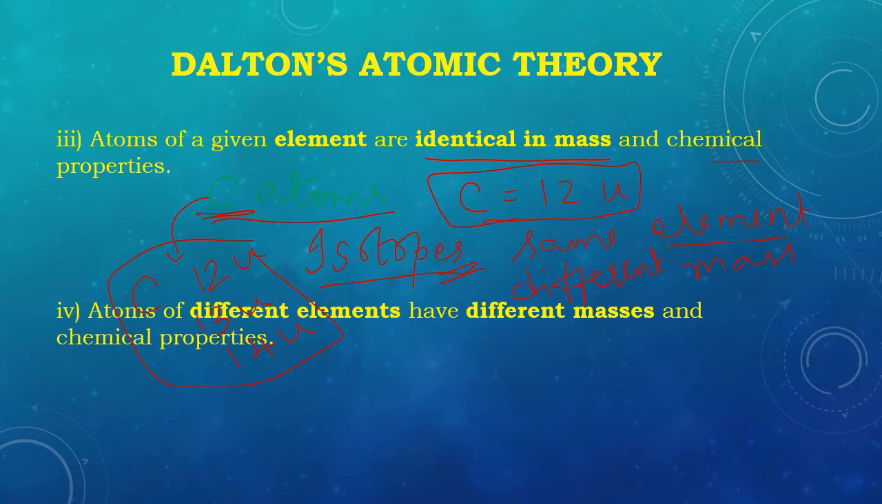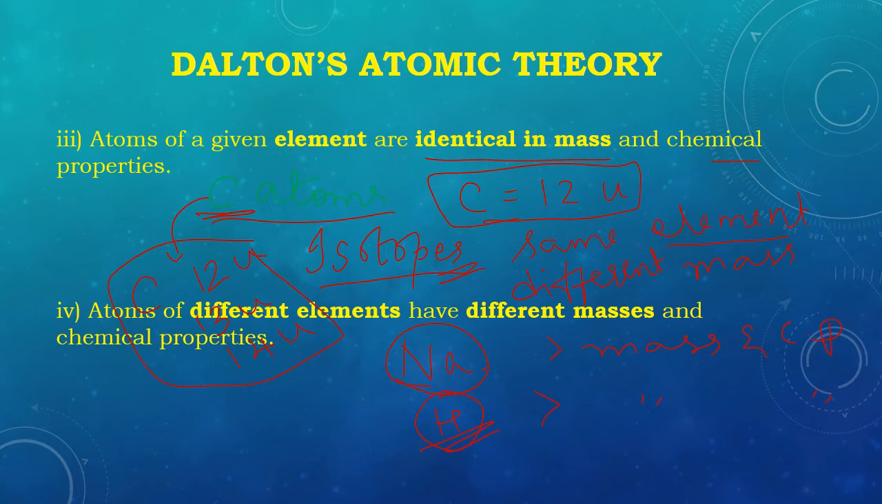Now, in the next chapter, structure of the atom. Okay, the next point says atoms of different elements have different masses and chemical properties. So if I have atoms of sodium, they have their set of chemical properties and they should have their own mass. So mass and chemical properties of atoms of one element will be different than mass and chemical properties of atoms of another element. So if I have sodium and hydrogen, they are atoms of different elements, so their masses and properties will be different.